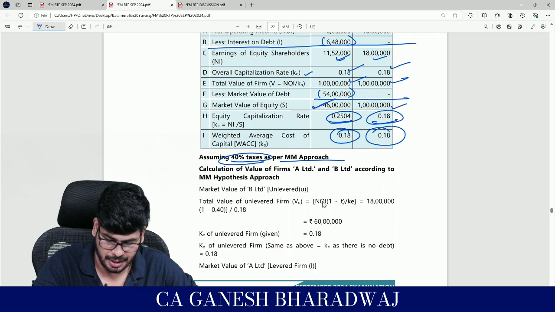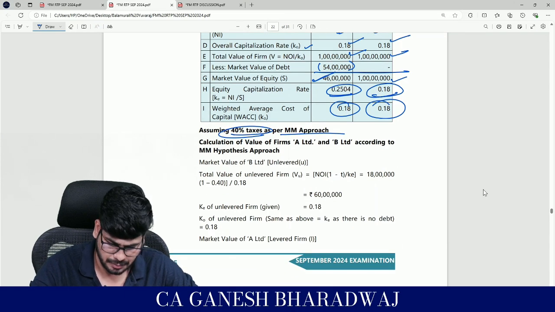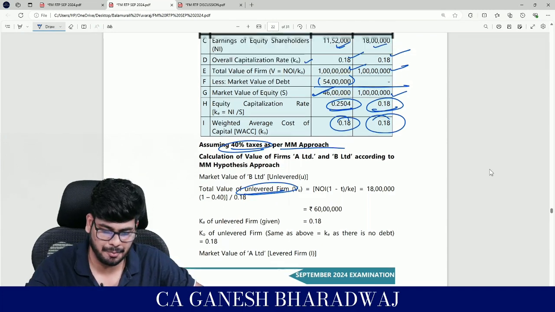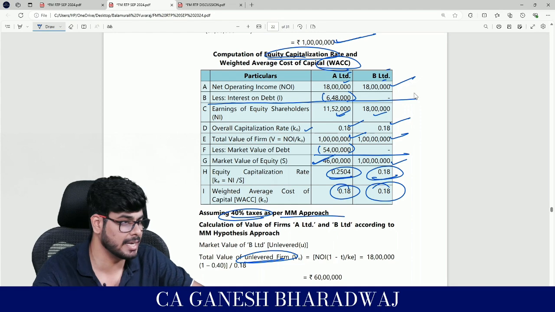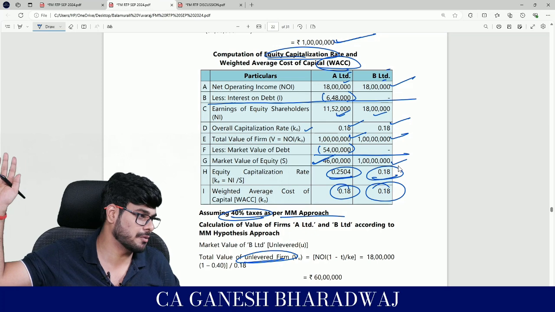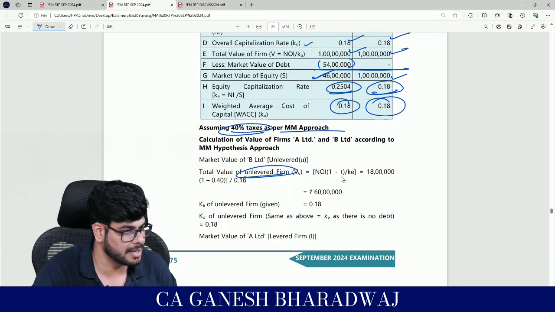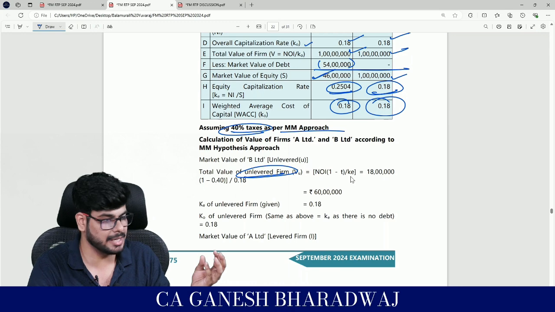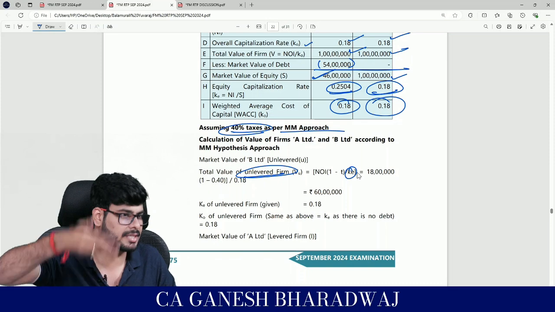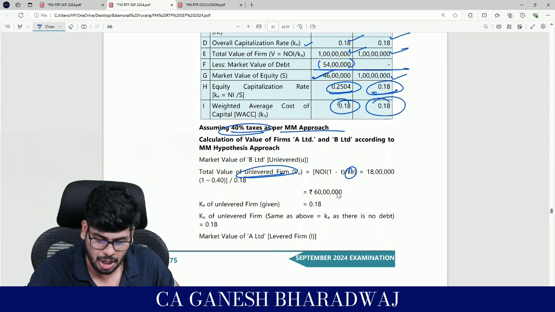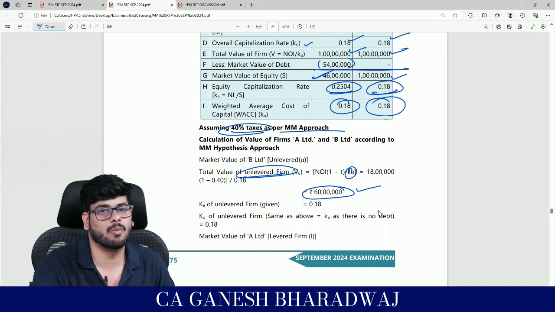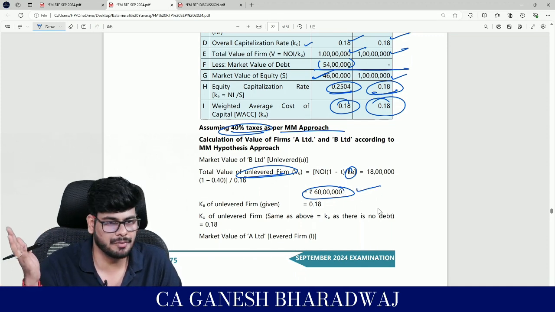So now what he says here is, the total value of unlevered firm in this case, what is going to be the total value? Look, from this 18 lakh, the entire amount is not available to the equity shareholders. Why? Government is going to take some taxes from you, right? So from this into 1 minus t, the government takes, so basically only 60% of that is available. You capitalize that using your KO, which in this case is going to be equal to KE only. So overall, the value of the unlevered firm is going to reduce to how much? 60 lakh. Why? Because there is some taxes involved here. Clear with this, guys, right?